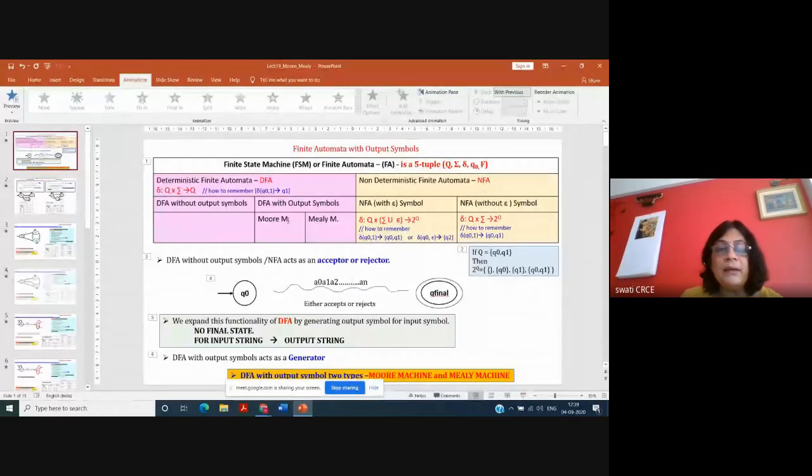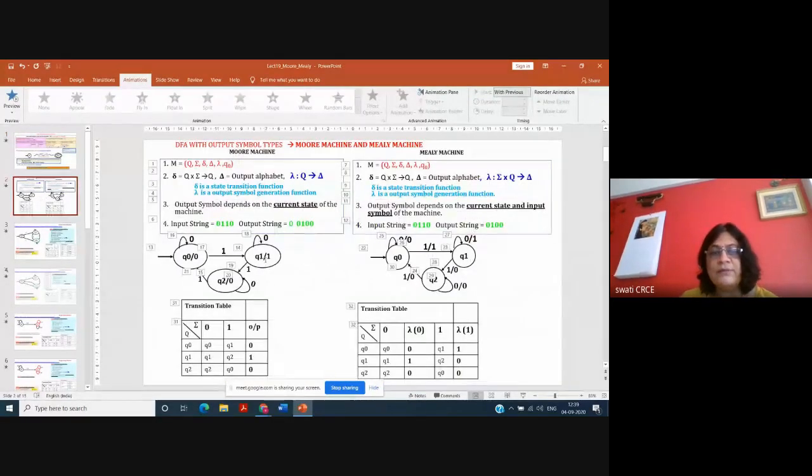Okay, but a DFA with output symbol, for every input symbol, is generating an output symbol. That means for every input string, a group of input symbols, it generates a group of output symbols. Mealy machine and Moore machine. And here the machine is acting as a generator. Okay, let's see some other differences.